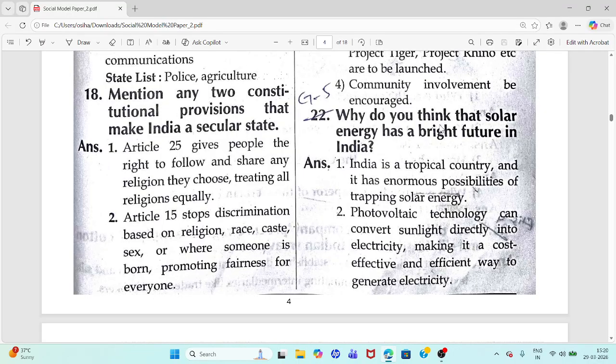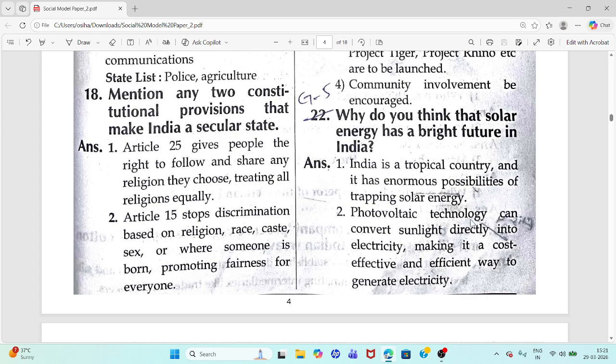Question 22. Why do you think that solar energy has a bright future in India? This is also very important. So please read this question. First point, India is a tropical country and it has enormous possibilities of trapping solar energy.